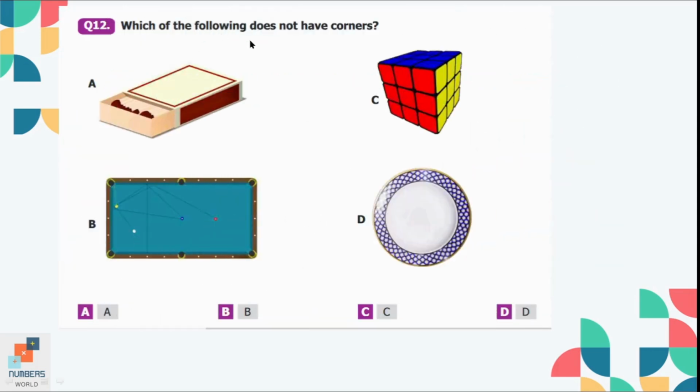Question number 12, which of the following does not have corners? Option A is a matchbox which has 8 corners. Option B is a billiard which has 4 corners. Option C is a cube which has 8 corners in it. And option D is a plate which has no corner. So option D is the correct option.